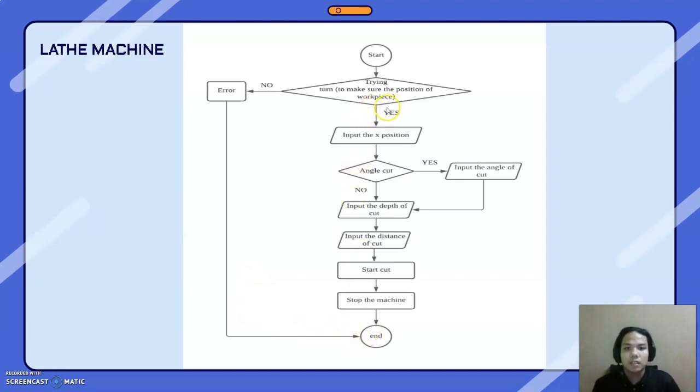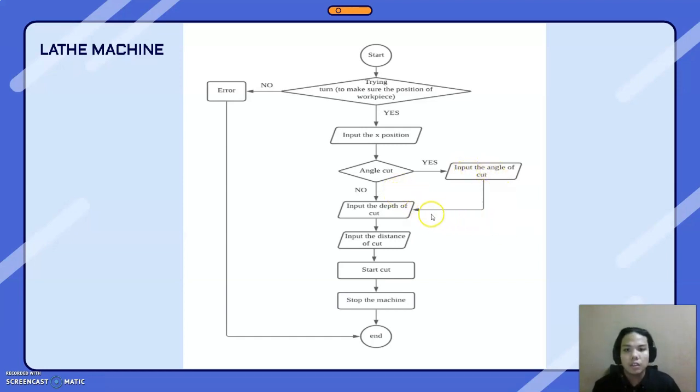But if the decision is yes, you must input the X position and then continue to the decision part for angle cut. If the part has an angle, the decision will be yes, and you must input the angle of your cut.